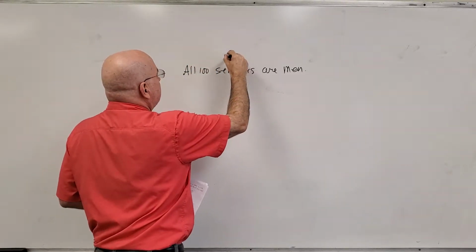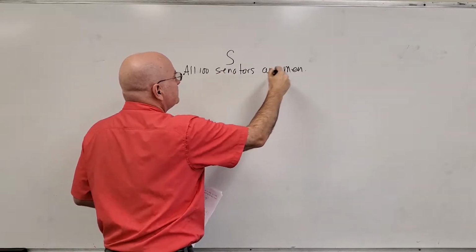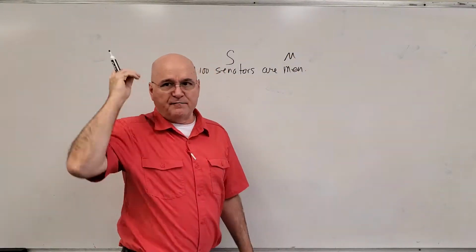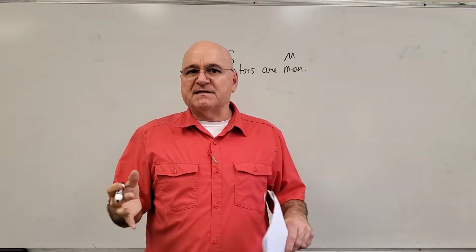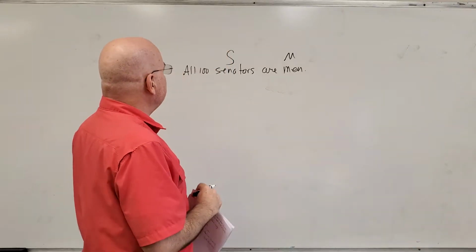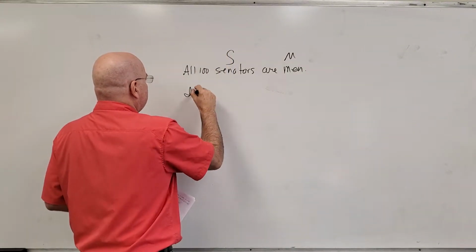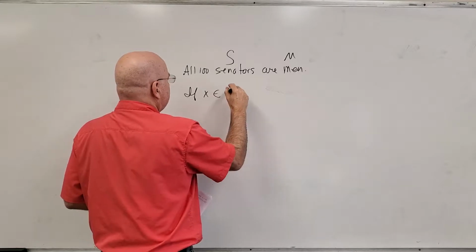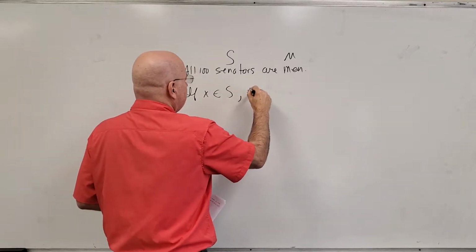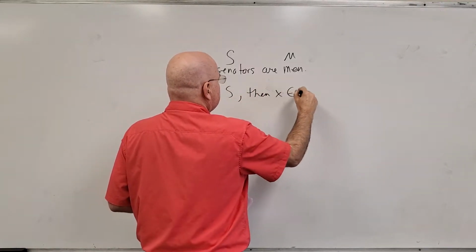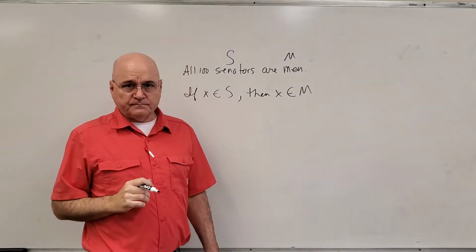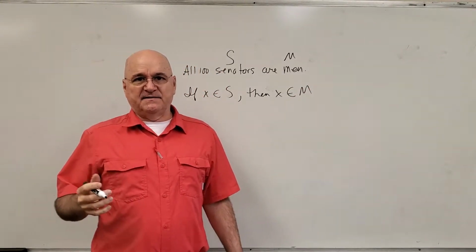I'm going to call capital S the set of senators and call capital M the set of men. So another way of saying this using an implication would be: if x is a senator, then x is a man. Well, let's negate that sentence.